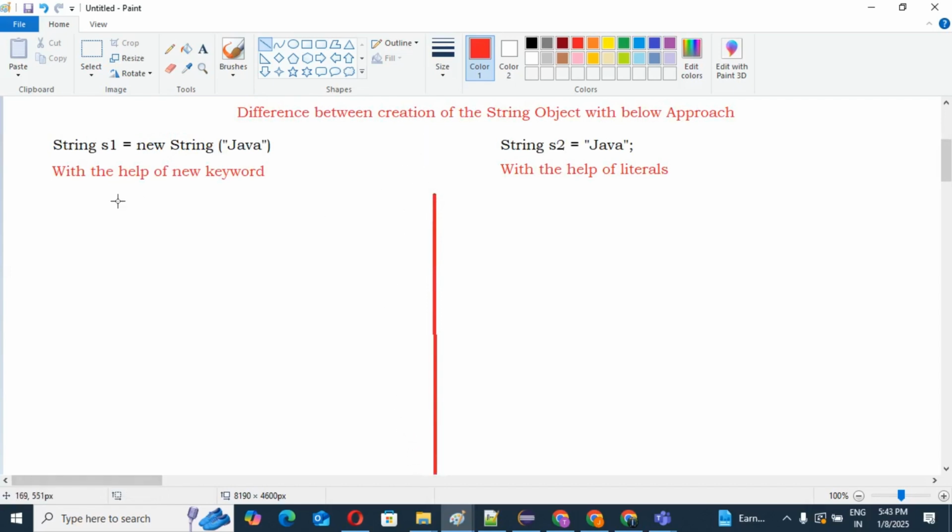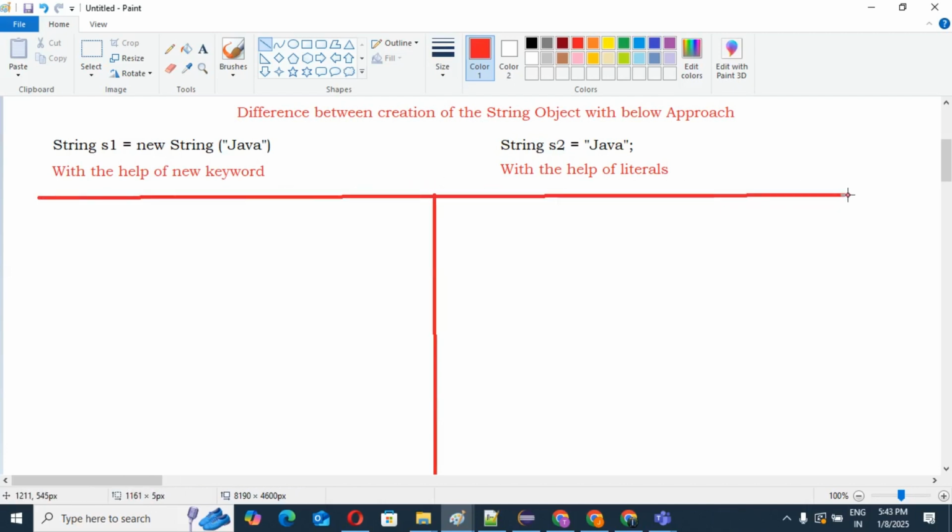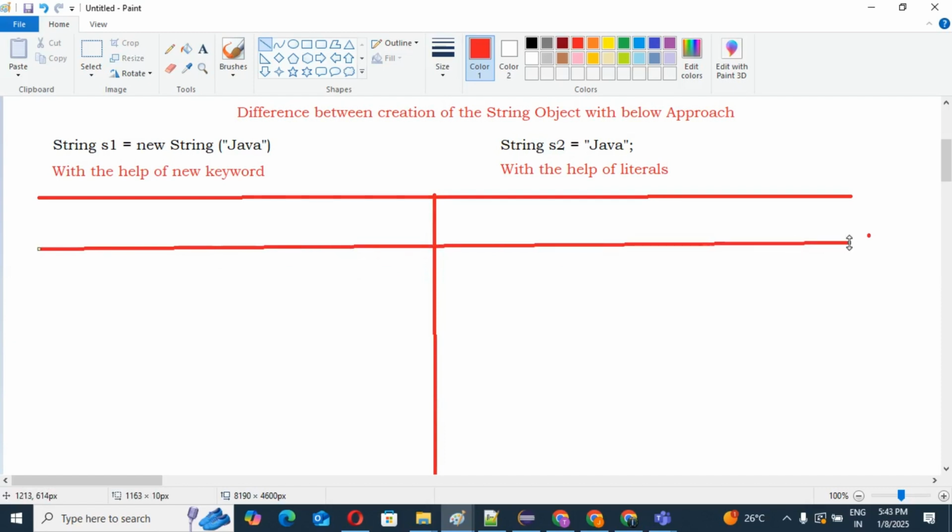Guys, concentrate. See. Whenever you create the object of a string with the help of the new keyword, first we need to separate these two things.